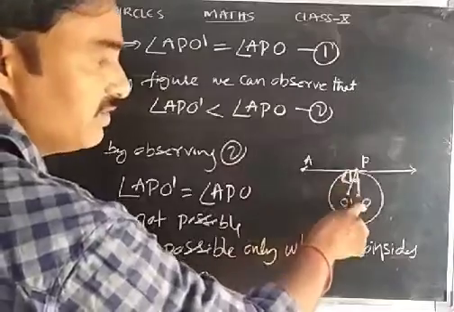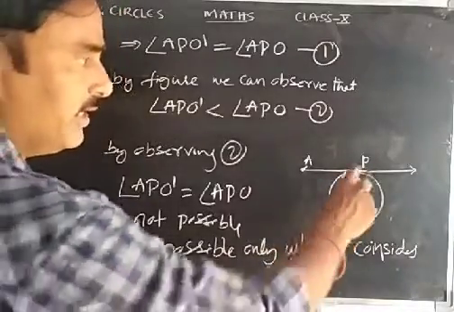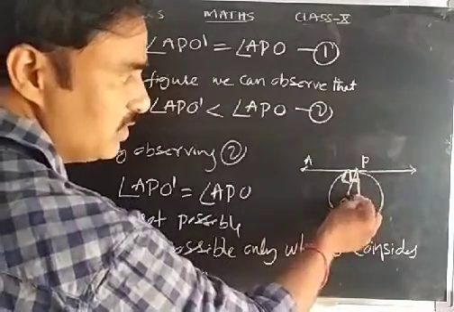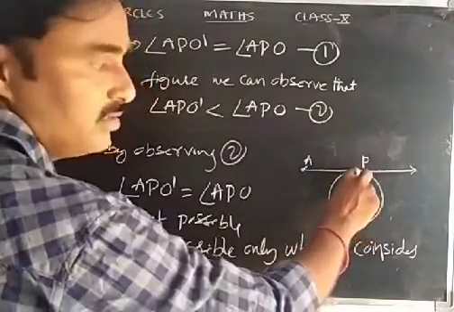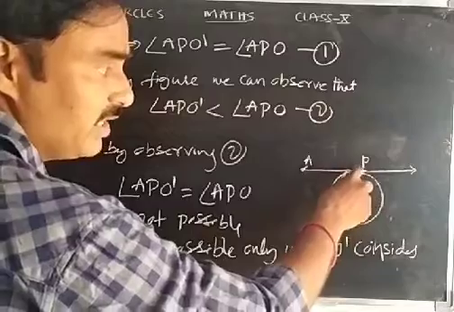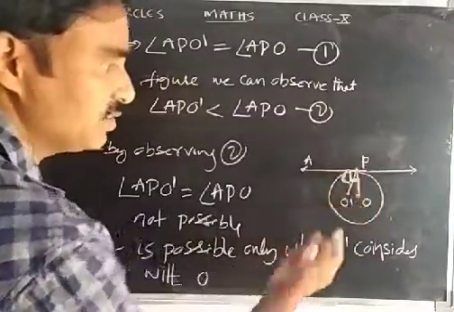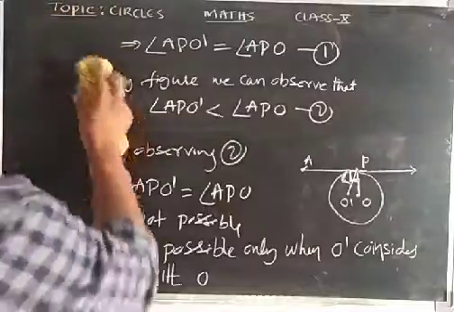When O dash coincides with O, then any line perpendicular to the tangent at P, we assume this line is perpendicular to the tangent at P, so it is always passing through O. Right? Now you can write.